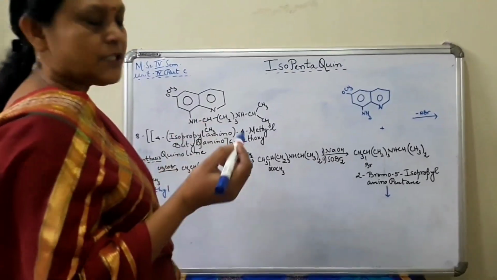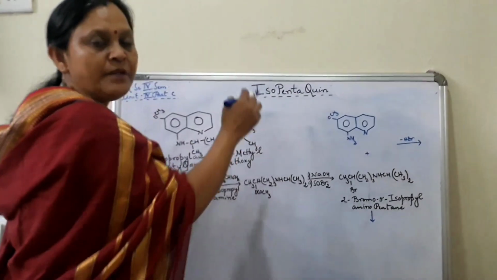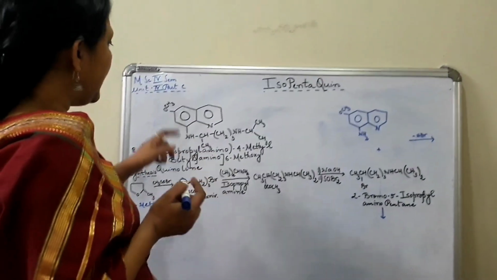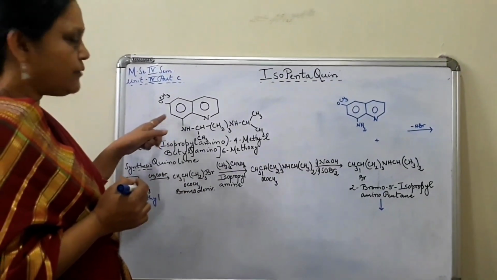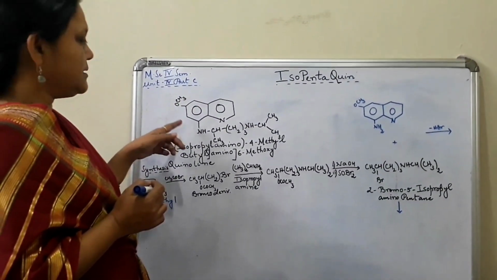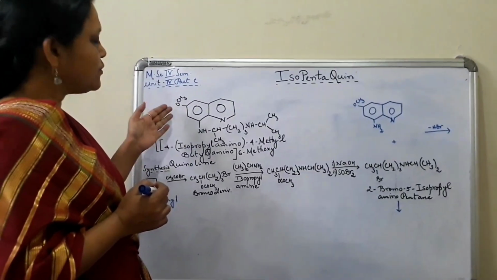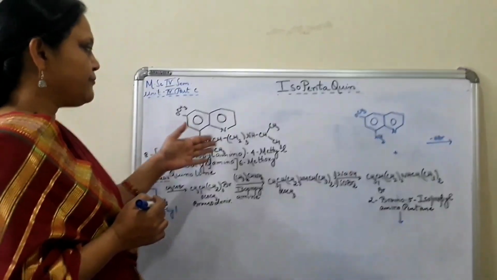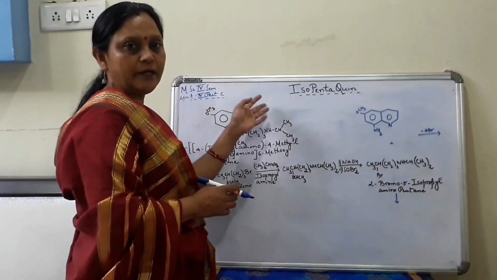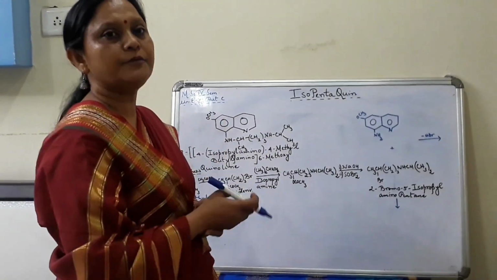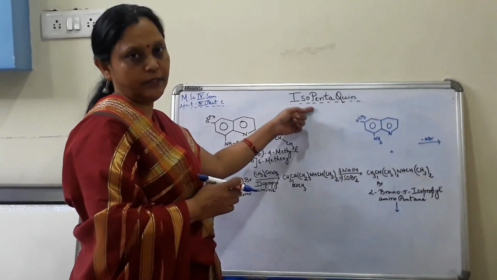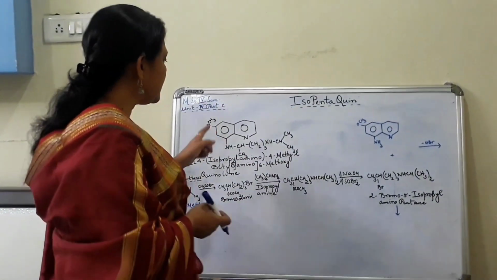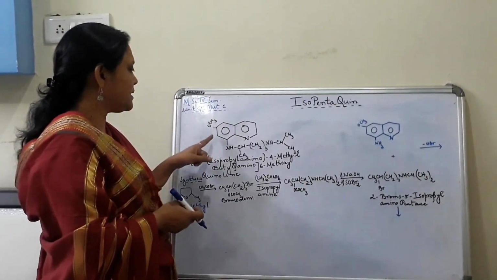We start with the next member, that is isopentaquine. Isopentaquine is in fact an isomer of pentaquine phosphate, and the structure is this one. Again you can find this because the class is the same, that is 8-amino 6-methoxyquinoline. So the nucleus is the same, and the difference is in the side chain. Now after pentaquine phosphate, the next member of this class is isopentaquine.